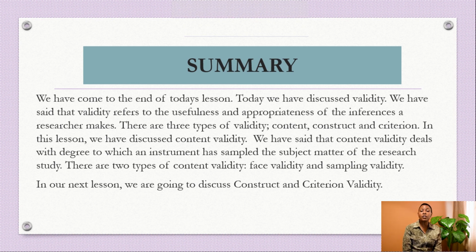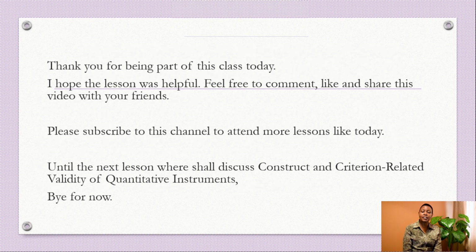In this lesson, we have discussed content validity, which deals with the degree to which an instrument has sampled the subject matter of the research study. We have also discussed the 2 types of content validity, that is face and sampling validity. In our next lesson, we are going to discuss construct and criterion validity.